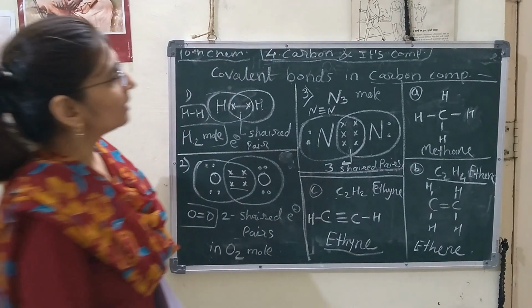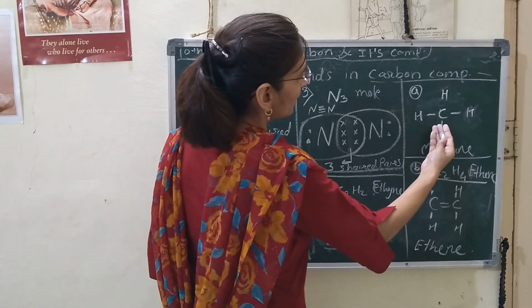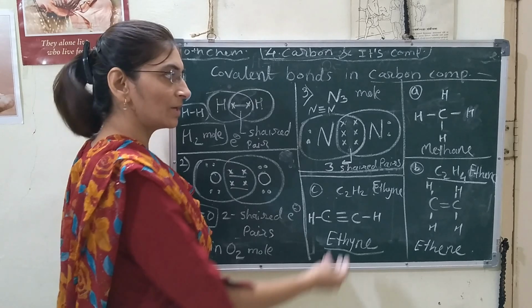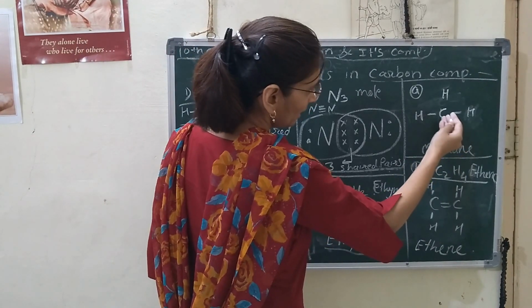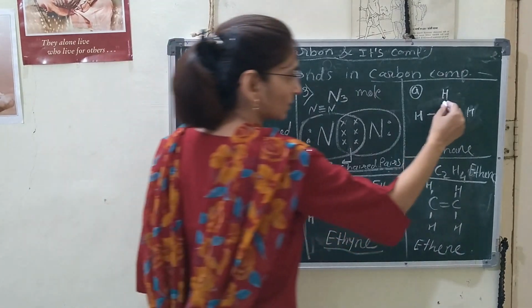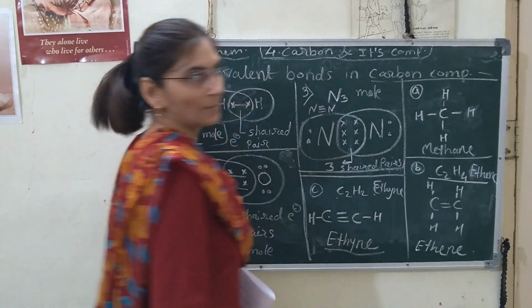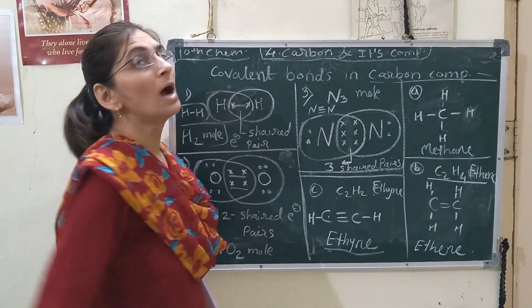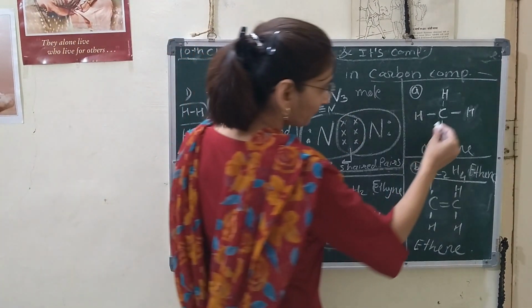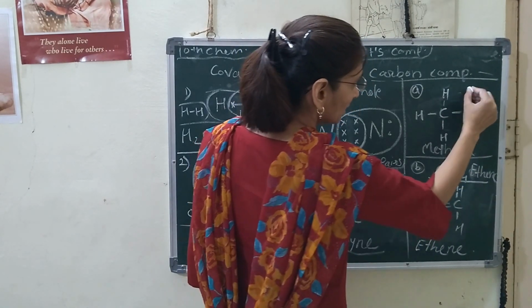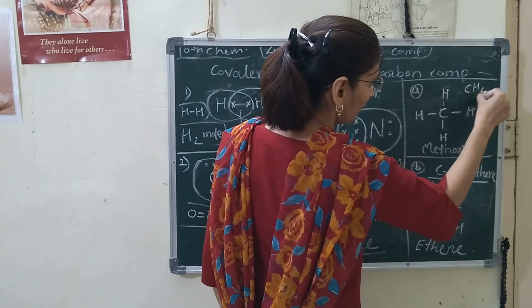After that we will see the covalent bond of carbon in hydrocarbons. Hydrocarbon means, when bonding between carbon and hydrogen is there in the compound, it is called a hydrocarbon, and we have to study hydrocarbons especially in organic chemistry. So in methane gas, the chemical formula is CH4.